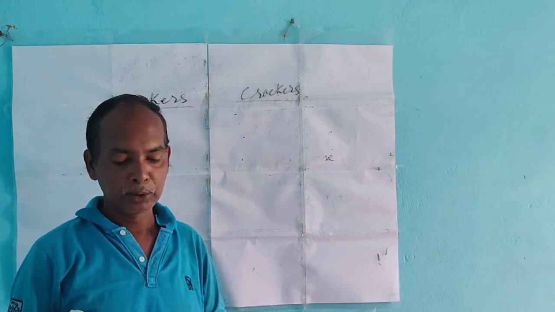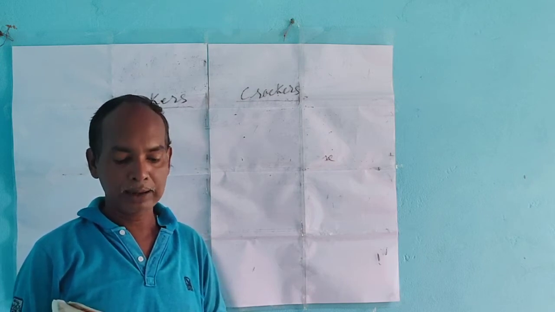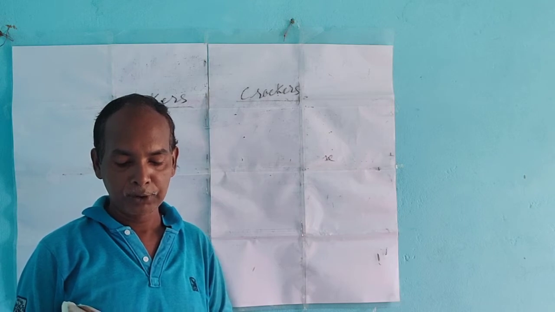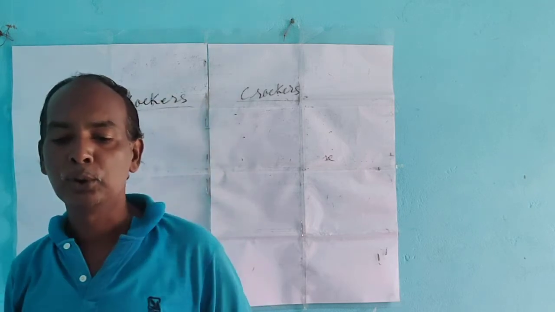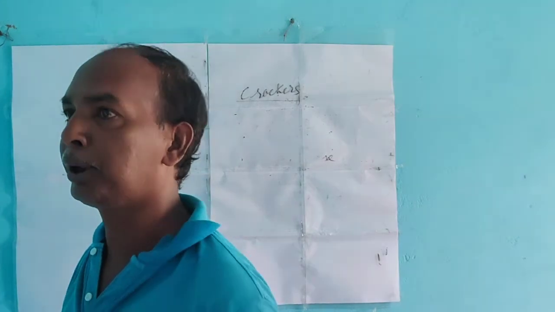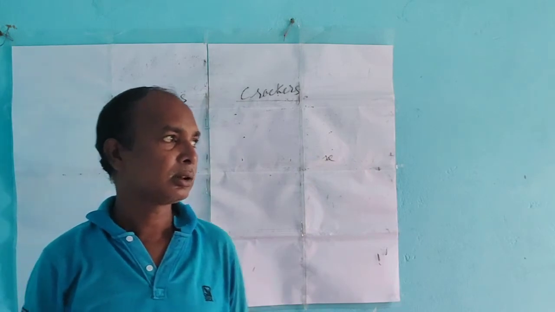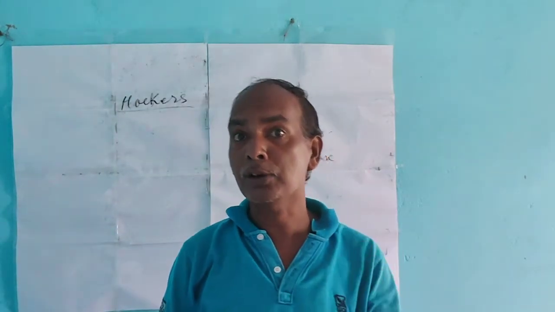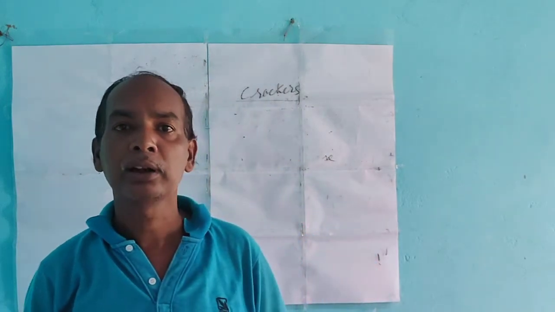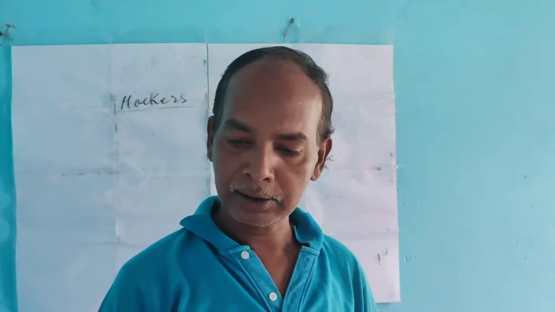Cracker is the term used to refer to an individual who gains unauthorized access to a computer system for the purpose of stealing and corrupting data. Crackers are the persons who can break your password, steal your contents, and enter your emails or your computer without authorization. They are said to be the crackers. These are the functions of hackers and crackers.